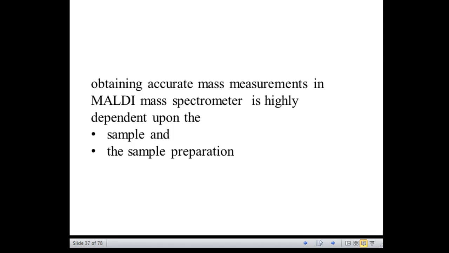We know that MALDI MS is a powerful tool for the accurate mass determination of peptide mixtures.